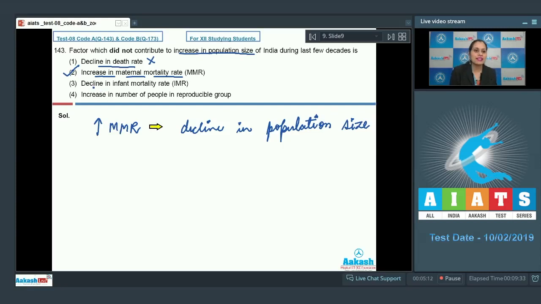The next option is decline in infant mortality rate IMR, and this is an incorrect option because decline in IMR will lead to increase in population size. The last option is increase in number of people in reproducible group, and this is an incorrect option because increase in number of people in reproducible group will increase population size. So the correct answer to this question is option number 2. Let's discuss our next question.